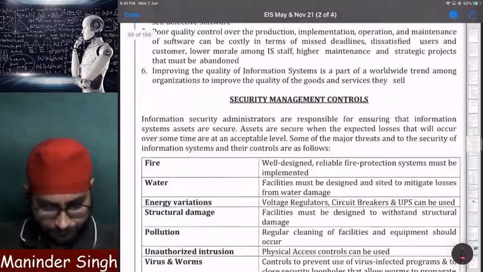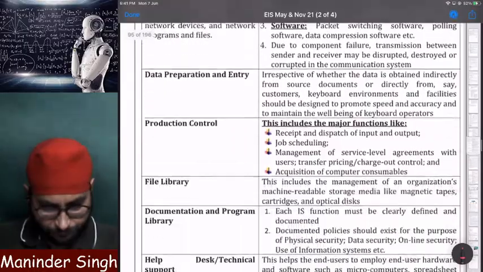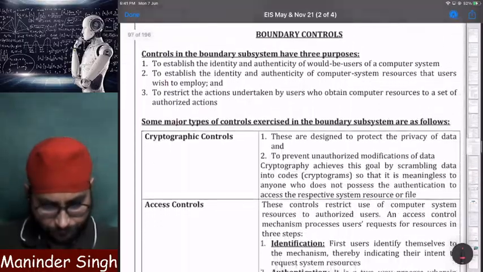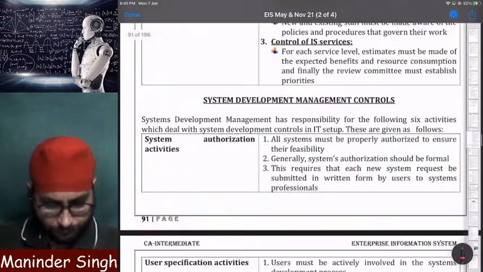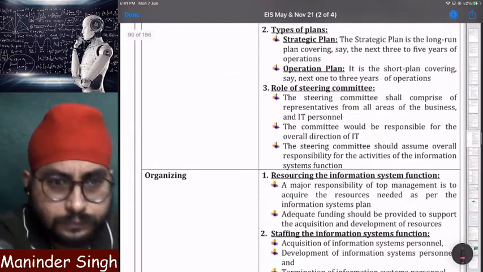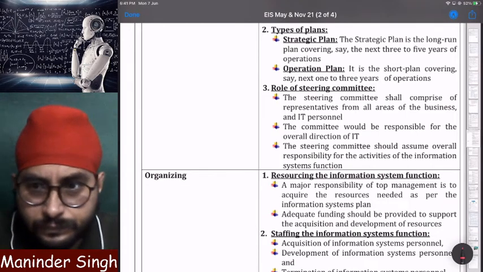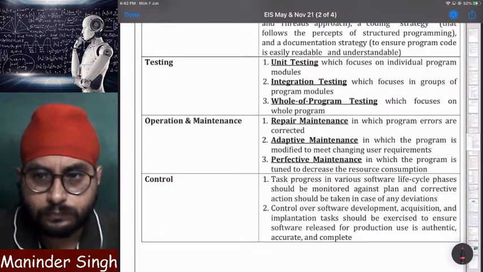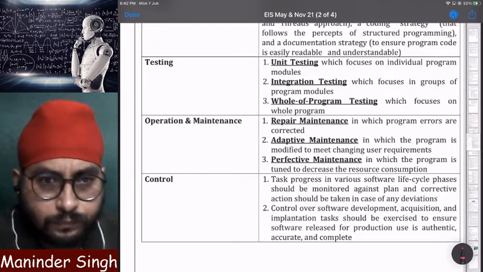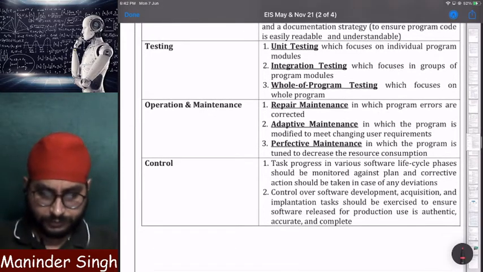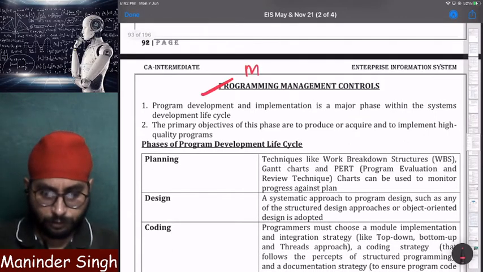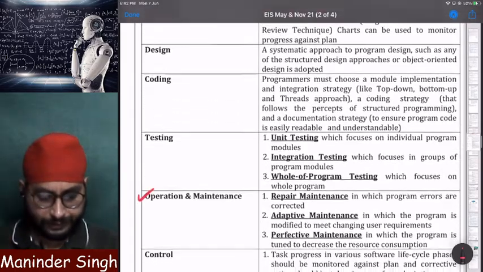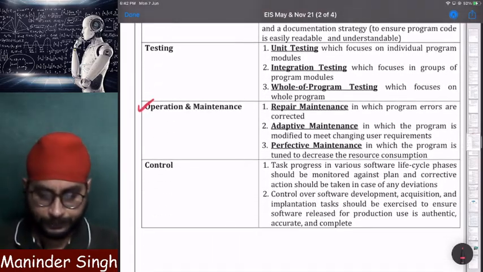Maintenance. Yeah. See here. Clear? This is operations and maintenance under programming management controls under management controls. Clear? Under management controls, we have studied operations and maintenance. Here we have seen. Clear?